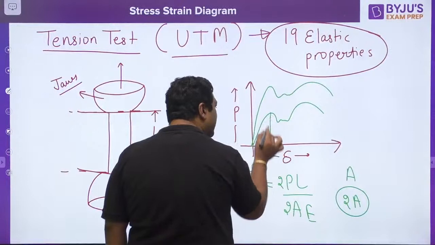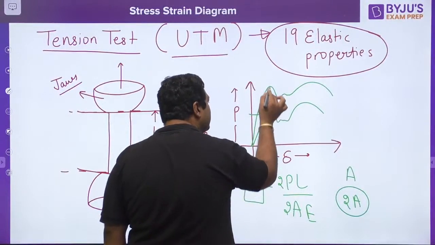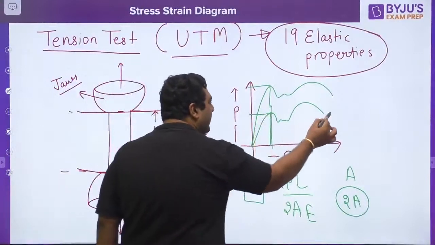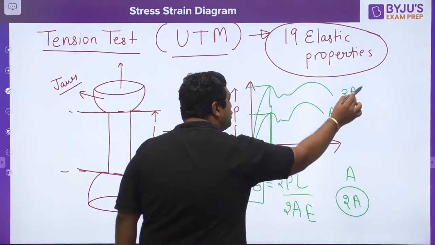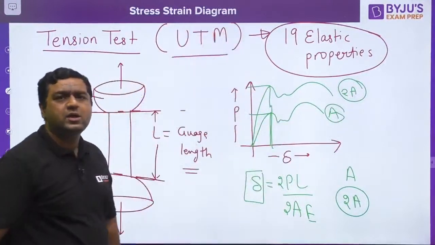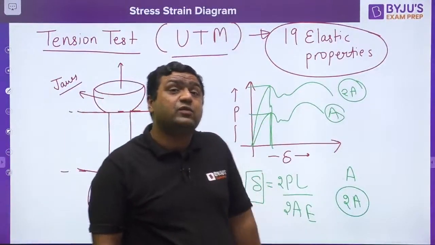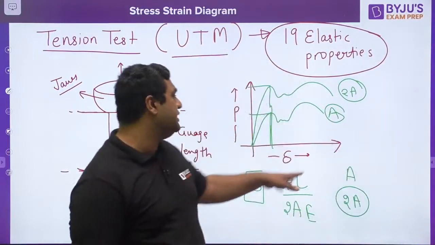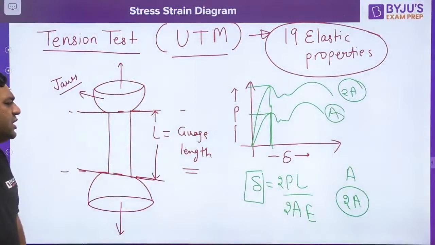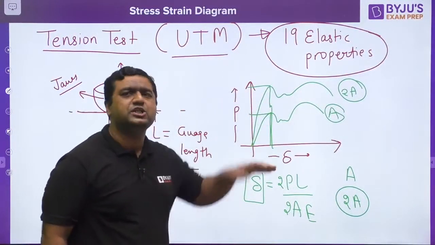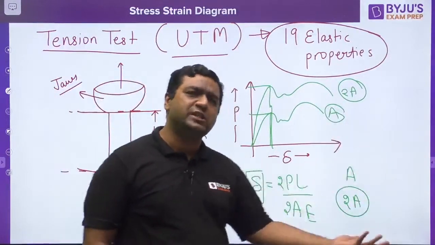So for this area, this is the curve. For this area, this is the curve. For the same deformation, this is for area A, this is for area 2A. So you can see when the dimensions change, you will have a change in the curve. We wanted to make it independent of the dimensions, guys, because otherwise whenever the dimensions change, we will have this kind of thing. So my dear, we wanted to avoid that. We don't want different curves for changing the dimensions only, for changing the length only.